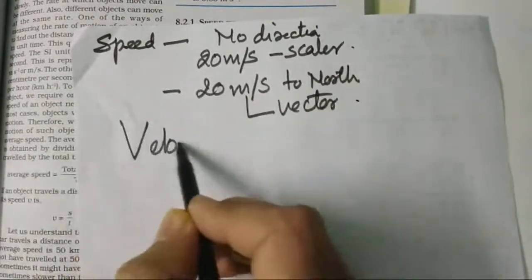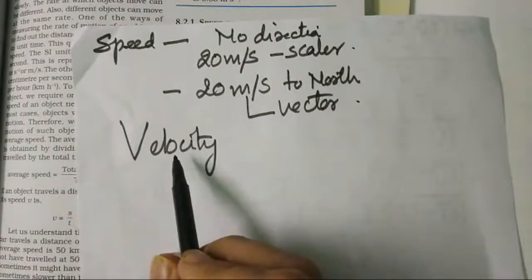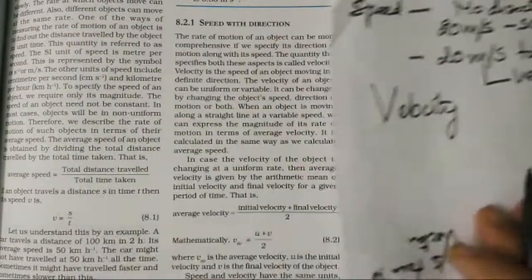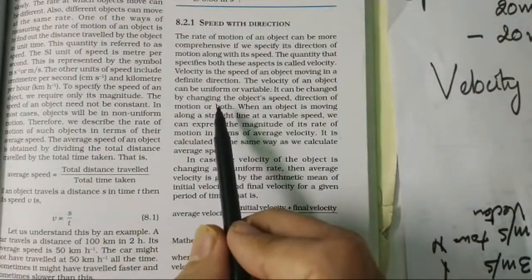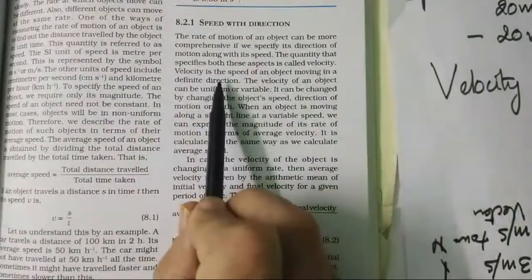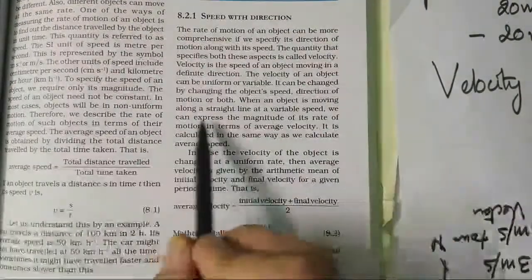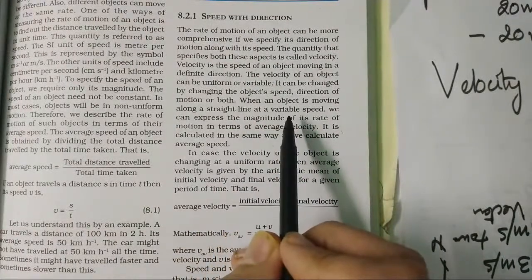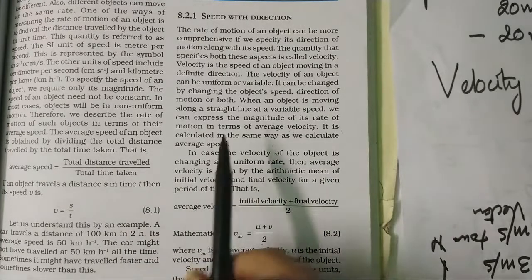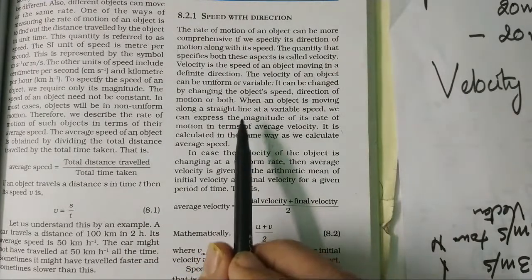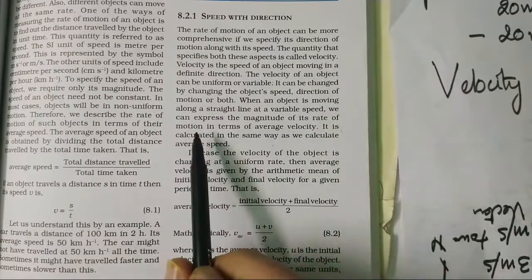Velocity. This is an important concept, which starts from the next part, called speed with direction. When the speed has a direction, it is called velocity. If an object is moving in a straight line at different speeds and the velocity is fixed, then it is a constant velocity. But if the velocity changes, then we call it a variable velocity or variable speed.